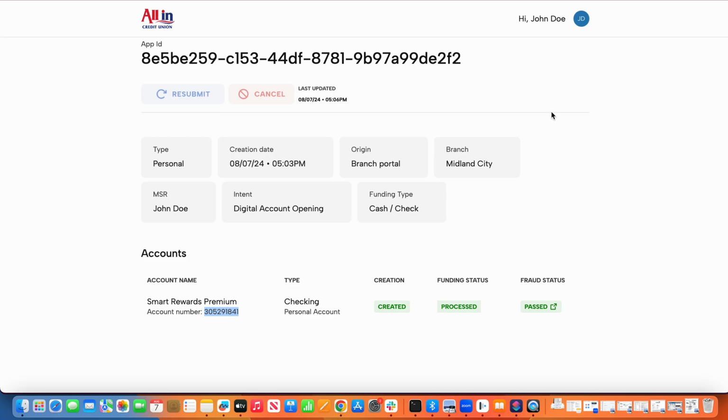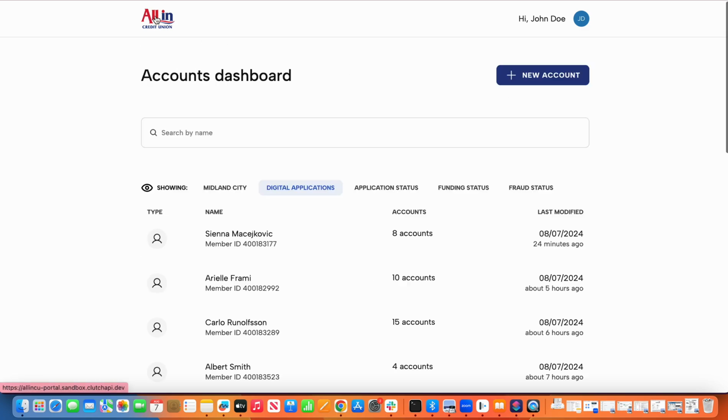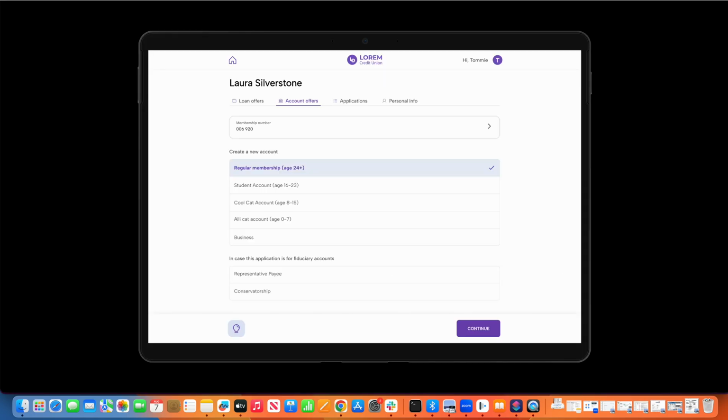Now, last thing that I will mention to you is this is the current version of the solution. What we're launching in Q4 of this year is, again, an enhanced version that will not only allow for your teams to be able to effectively originate new solutions, but tying that together with our current loan portal. And so you'll see in this scenario, again, kind of running through that same workflow that we just went through.